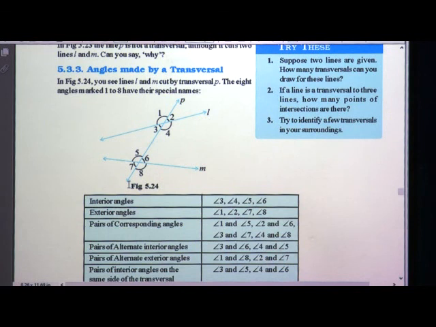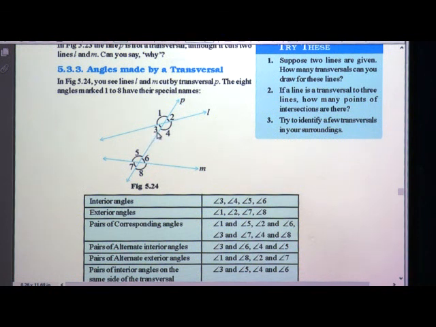Now we will see pairs of corresponding angles. Corresponding angles should be in pairs. So, angle 1 and angle 5 are corresponding angles, angle 2 and angle 6 are corresponding angles, angle 3 and angle 7 are corresponding angles, angle 4 and angle 8 are corresponding angles.